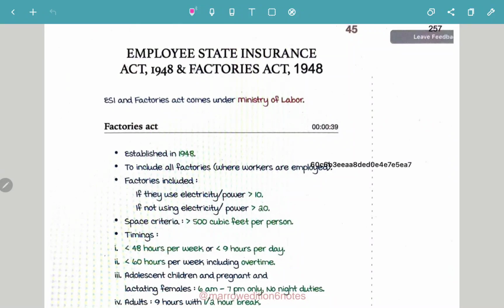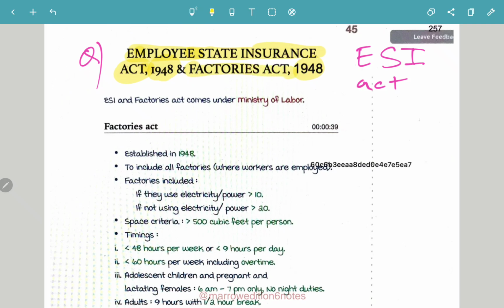So today we are going to cover a very important previously asked question in community medicine, that is the ESI Act. What is this ESI Act? It stands for Employee State Insurance Act. Very important, Employee State Insurance Act, and it was given in the year 1948, and the Factories Act 1948.